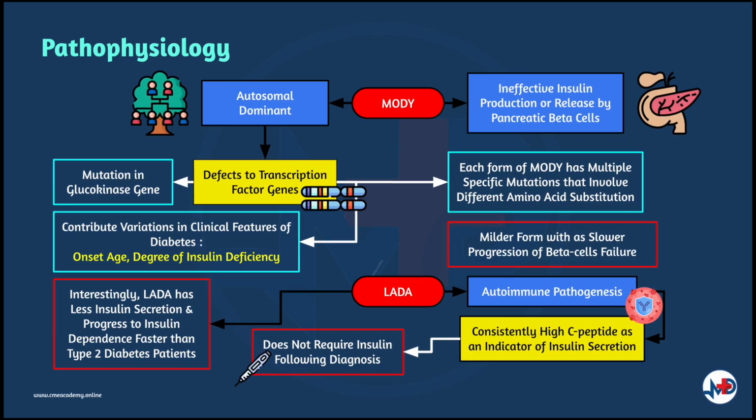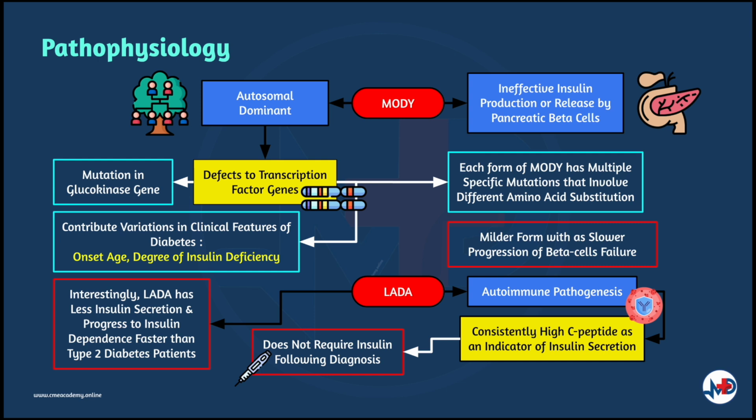Let's now understand the pathophysiology of MODY and LADA. Let's begin with MODY. Generally, MODY is due to an ineffective insulin production or release by pancreatic beta cells. As mentioned previously, this is an autosomal dominant disease where there are several forms of defects to the transcription factor genes, and one form of mutation is due to a mutation in the glucokinase gene.